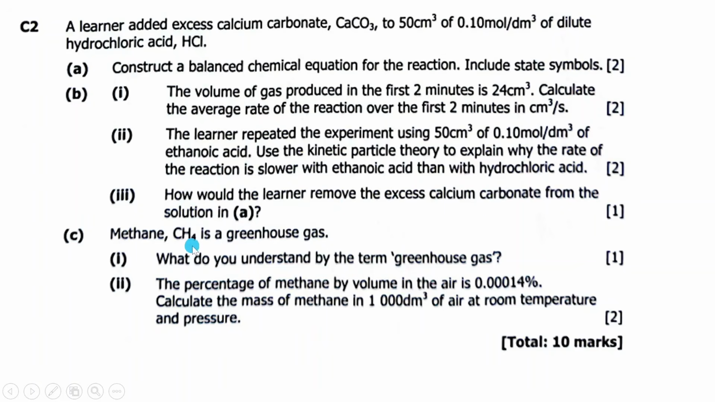Then C, methane, which is a greenhouse gas. 1, what do you understand by the term greenhouse gas? Then 3, the percentage of methane by volume in the air is that. So calculate the mass of methane in that volume of air at room temperature and pressure.